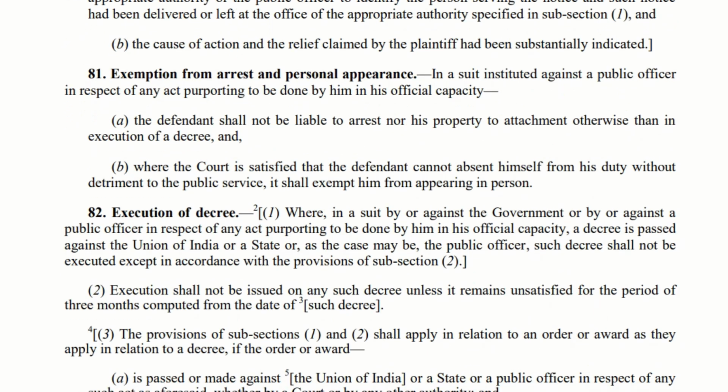Let us move to section 81. Exemption from arrest and personal appearance. Generally, this particular section is very, very important. Many times they have asked questions from this particular section. If there is a public officer against whom a case is initiated, the first point they'll say is the defendant cannot be arrested. That is, the public officer cannot be arrested, nor can his property be attached. There is an exemption to this. In execution of decree, arrest can be done, property can be attached. Other than the execution of a decree, arrest or property attachment cannot be done. That is the first point.